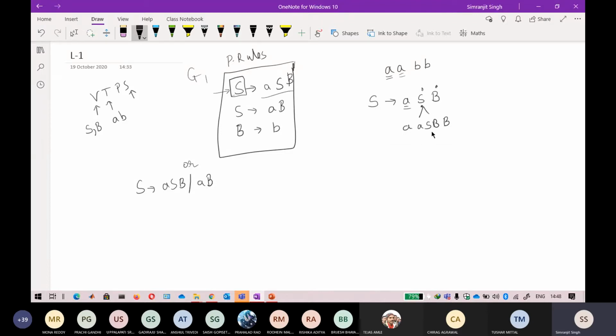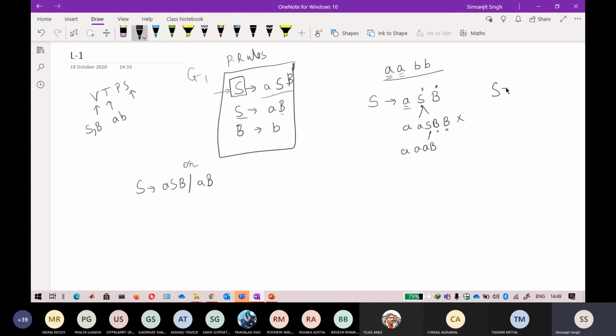Okay. So now if you're seeing, there is another S, there is another B, there is another B. So what can I do? I can also follow this small b, this s here. By using this s I can get another a, which I do not want, because I only want two a's. If I substitute the value of s as ab here, there will be three a's. I do not want that, so I think there is a problem in that.